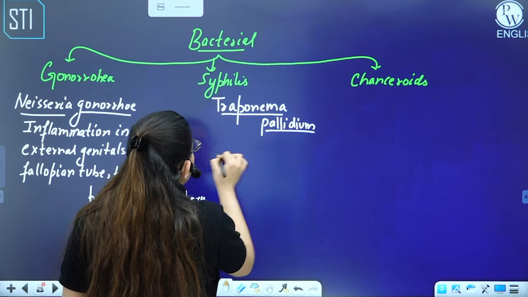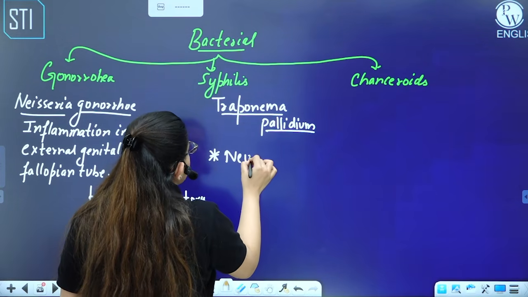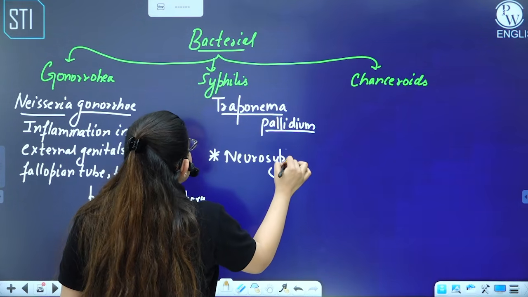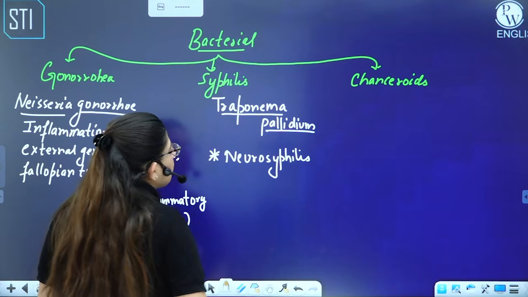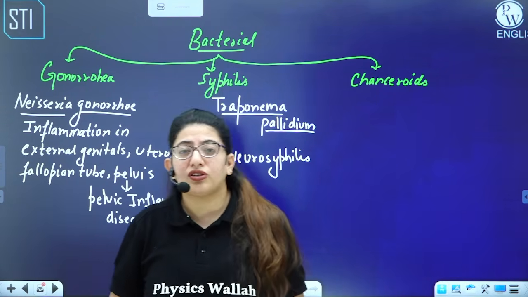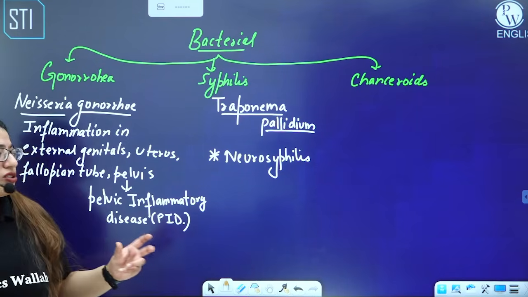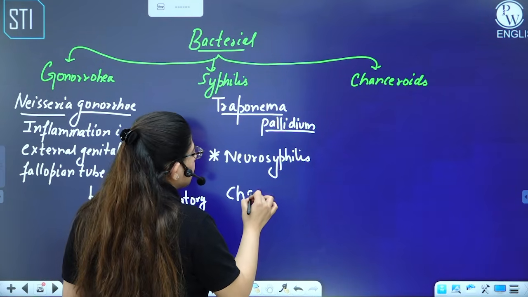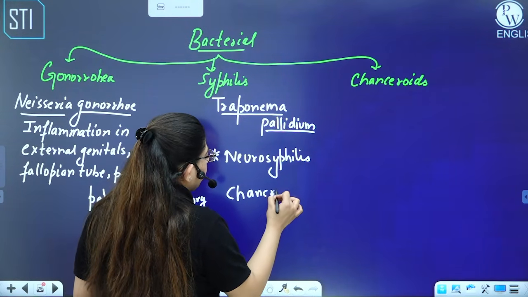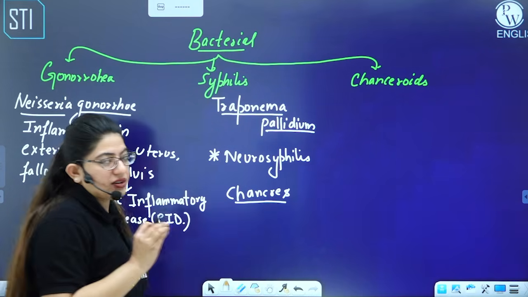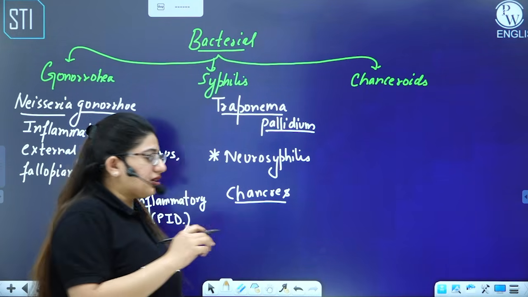The most common syphilis is neurosyphilis. So syphilis occurs in stages, and its last stage is the neurosyphilis, where there is a degeneration in the neurons. What happens in syphilis is a formation of cankers. Cankers are like blisters on the external genitals.